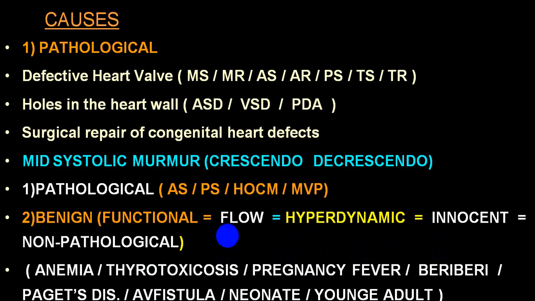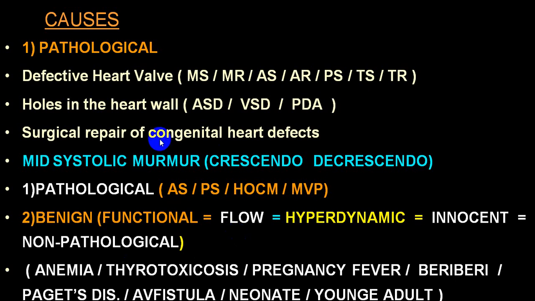So it will produce a systolic murmur, which is very common at the level of the pulmonary valve. So usually we get a soft systolic murmur, which is mainly mid systolic at the level of the pulmonary valve, and it is due to anemia, thyrotoxicosis, pregnancy, beriberi, Paget disease, AV fistula, etc. And this we call a functional murmur or innocent murmur. You can use flow murmur, hyperdynamic, non-pathological, or benign.